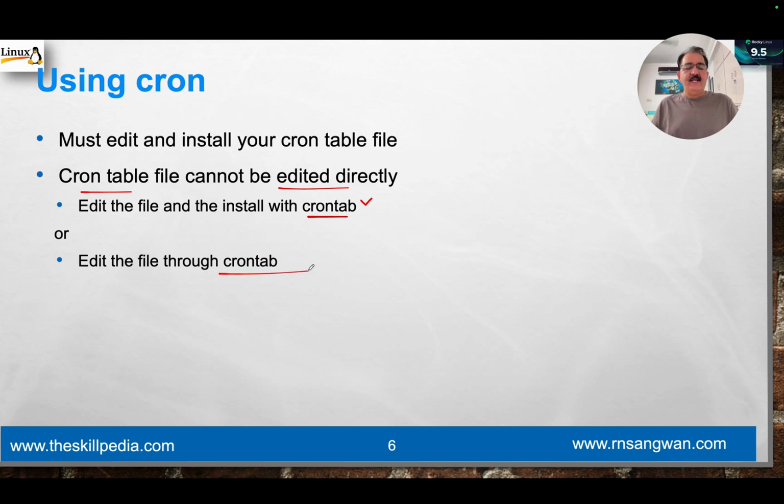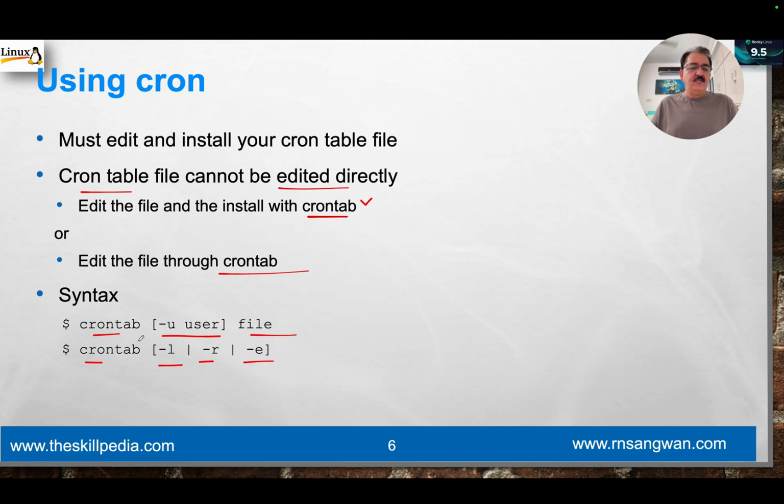So this is how we edit. Like for example, crontab -u username and file name, or crontab -l to see the listing, -r to remove, -e to edit. So the command to edit a crontab entry is crontab -e.